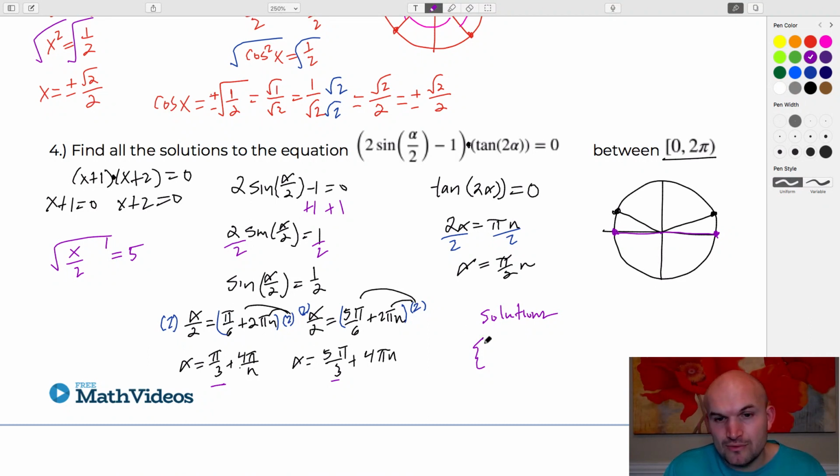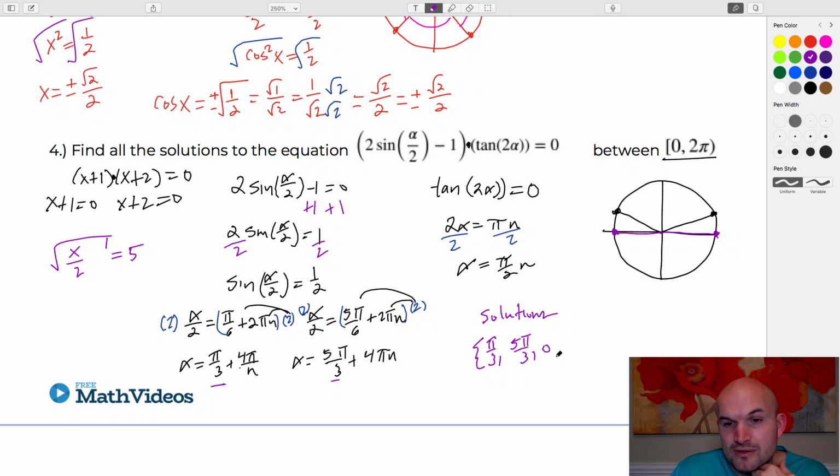When n is 0, we have pi over 3, we have 5 pi over 3, I'm not doing these in order, and then this would be 0. When n is -1, the lowest value is 0, so that wouldn't work. Now let's plug in n as 1. When n is 1, these two angles are going to be larger than 2 pi, because you're adding 4 pi. So now we're just going to focus here.